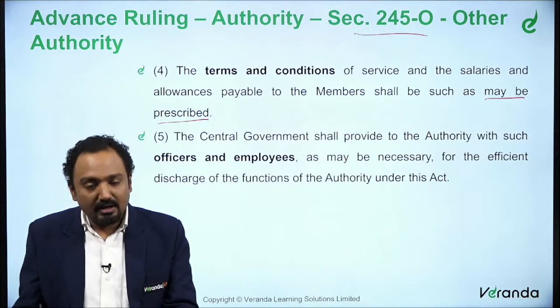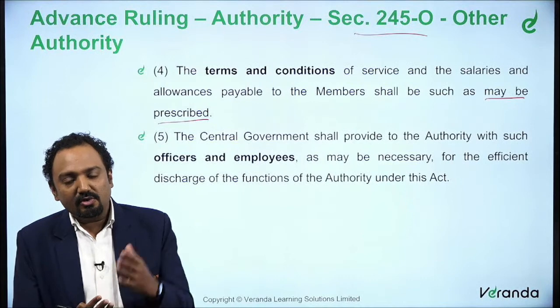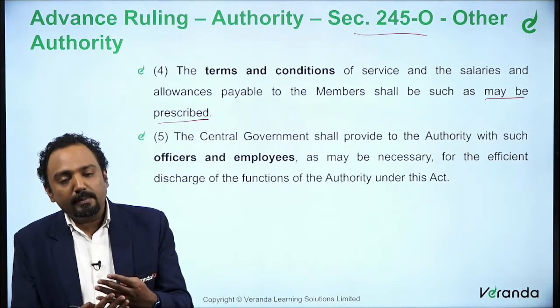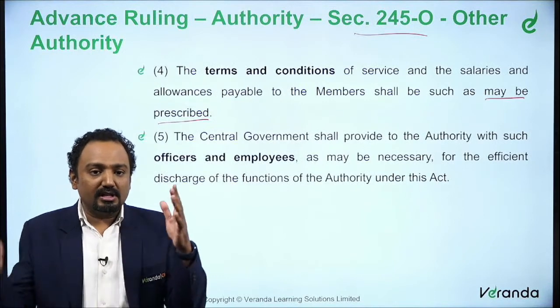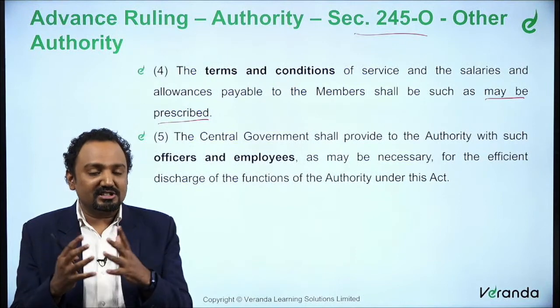So the central government shall also have additional staff. When you say Authority for Advance Ruling, you have 4 officers: chairman, vice chairman, revenue member and law member. With these 4 people alone, you probably cannot manage the huge number of applications that are coming your way, right? So you need additional staff.